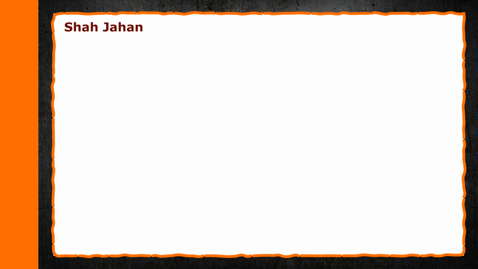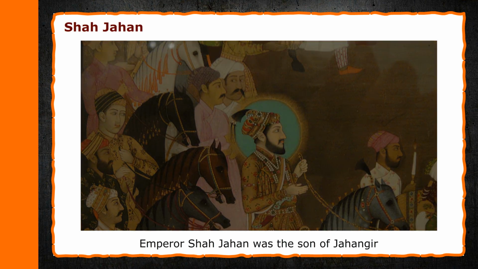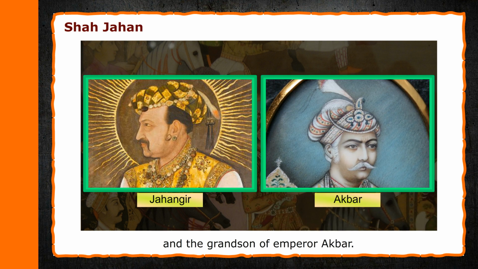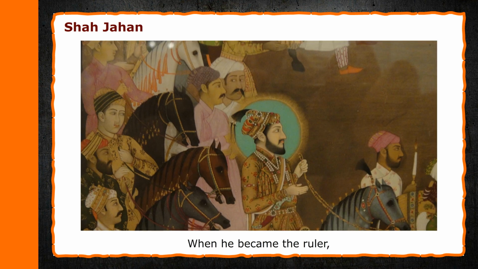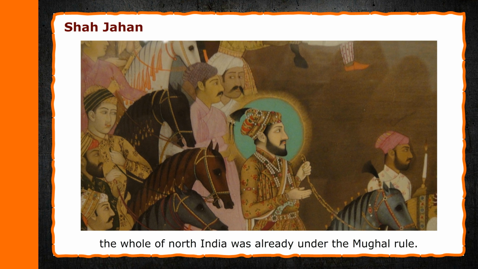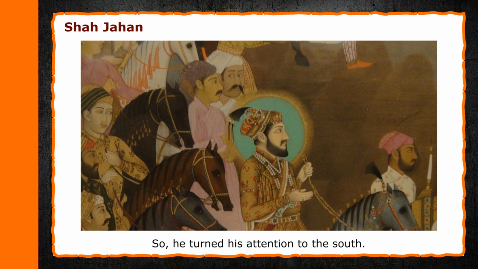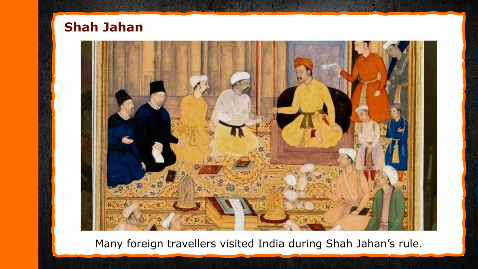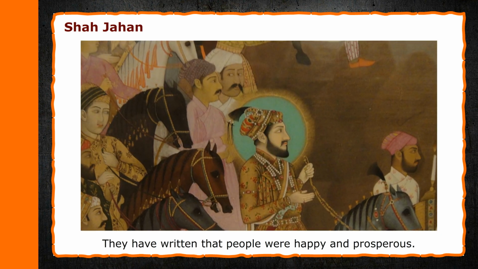Shah Jahan. Emperor Shah Jahan was the son of Jahangir and the grandson of Emperor Akbar. When he became the ruler, the whole of North India was already under the Mughal rule. So, he turned his attention to the south. Many foreign travelers visited India during Shah Jahan's rule. They have written that people were happy and prosperous.